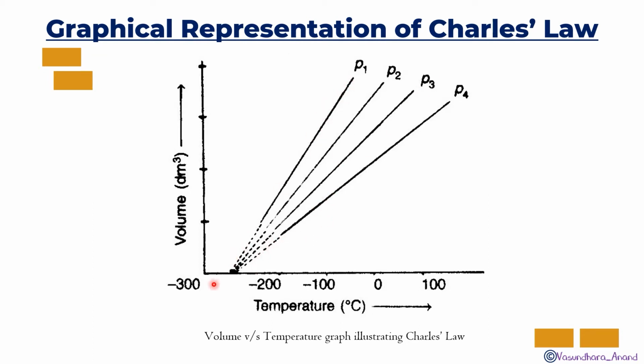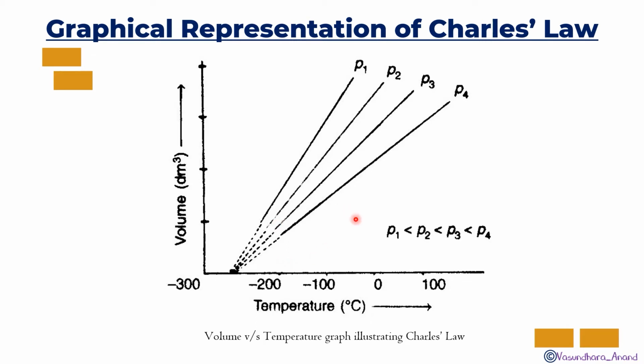Whatever temperature I start with, it has some volume, so that's why it is not going to start from zero. It is at some position here, isn't it? So at whatever temperature we see, it has some volume. Okay, so we'll get the graph like this.